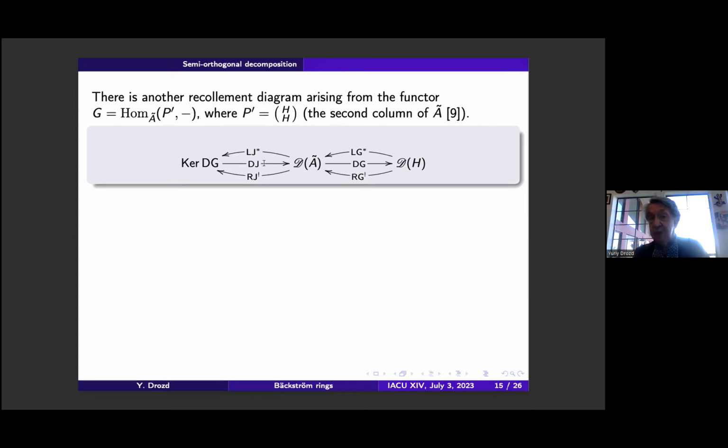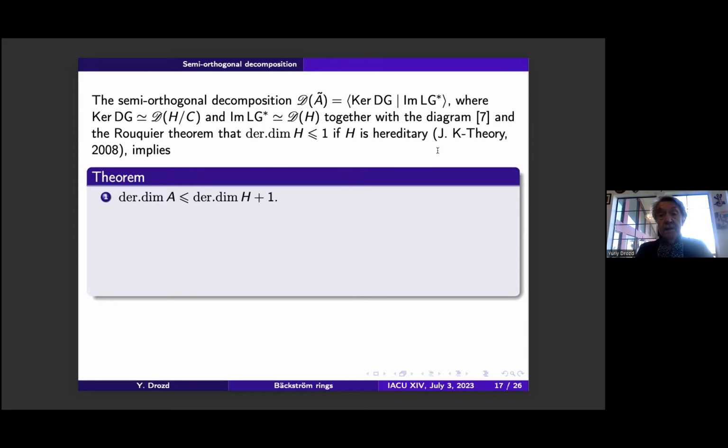We have this DG, a very good functor. And I recall also that if H is hereditary, then its derived dimension is at most 1. That was proved also by Rouquier. Then we have the following theorem: the derived dimension of A is at most the derived dimension of H plus 1.